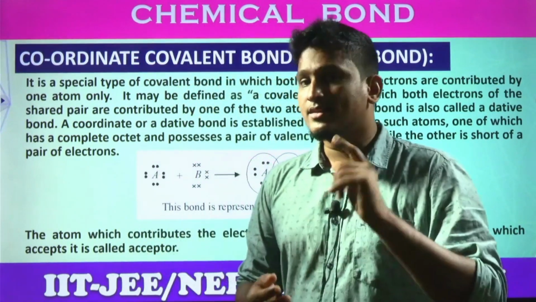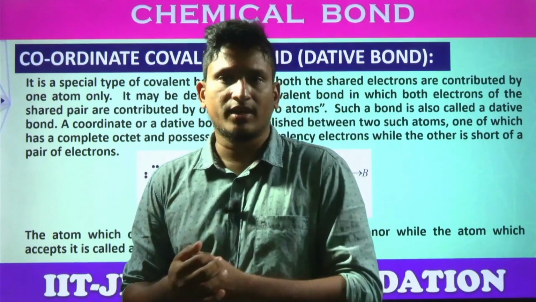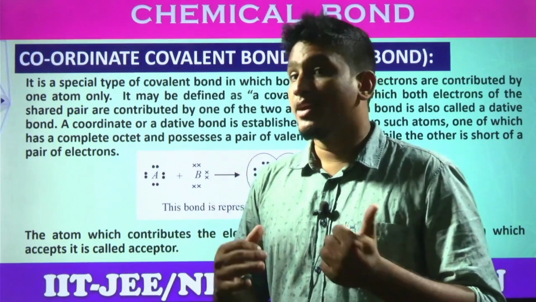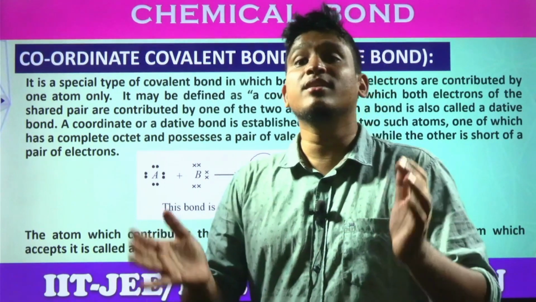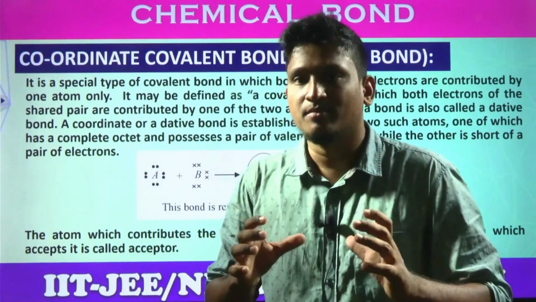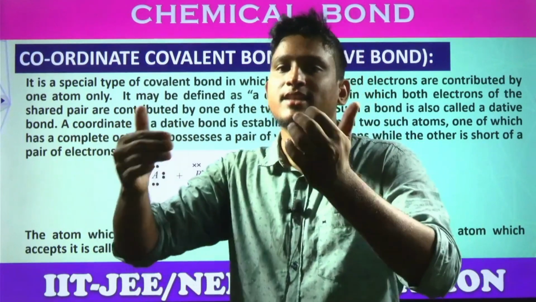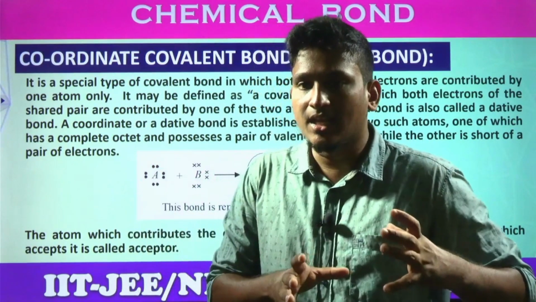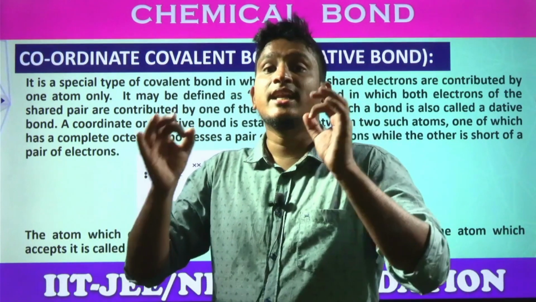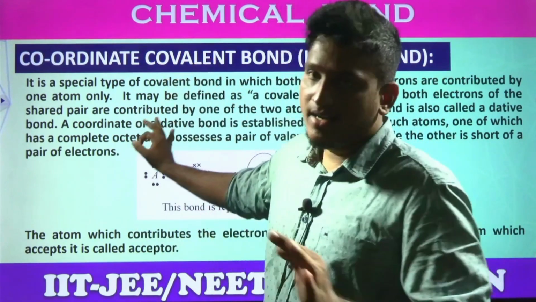What is covalent bonding? In covalent bonding, how are the electrons getting shared? Equal sharing of electrons, right? That means if one atom gives one electron, the other atom also gives one electron. But in coordinate covalent bonding, unequal sharing takes place. Unequal sharing means one atom or one species provides the electrons, the other species takes the electrons. That means one particle acts like a donor, another particle acts like an acceptor. This unequal sharing of electrons is called a coordinate covalent bond.